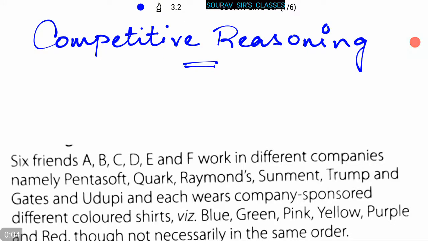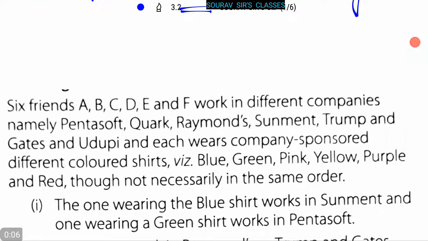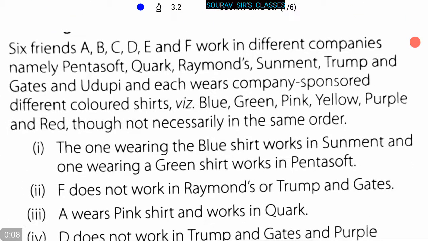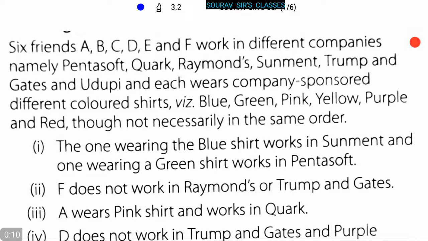Today our topic is competitive reasoning, and here a passage is given, and on the basis of this passage we have to solve some questions. So now at first let's read the passage very carefully. 6 friends A, B, C, D, E and F work in different companies, namely Pentasoft, Quark, Raymond's, Summit, Trump and Gates, and UTP,